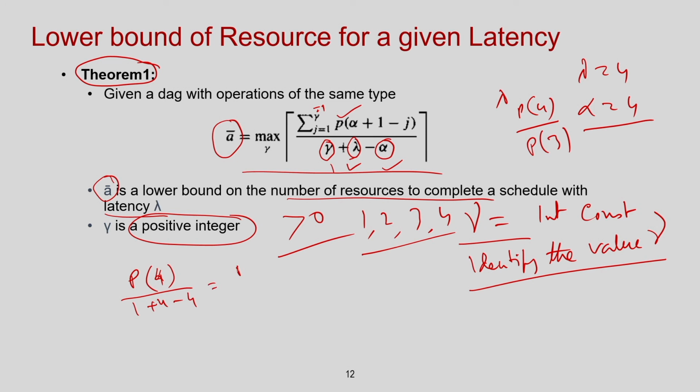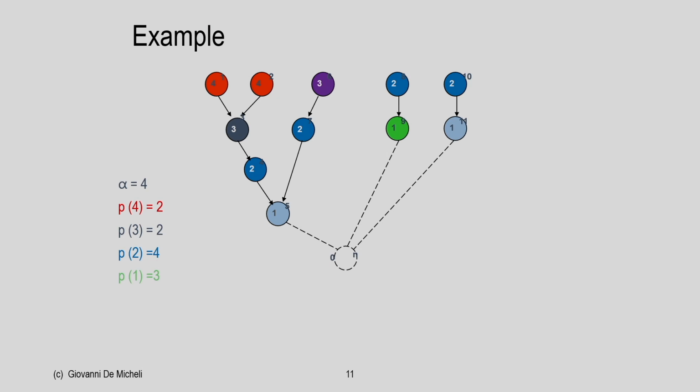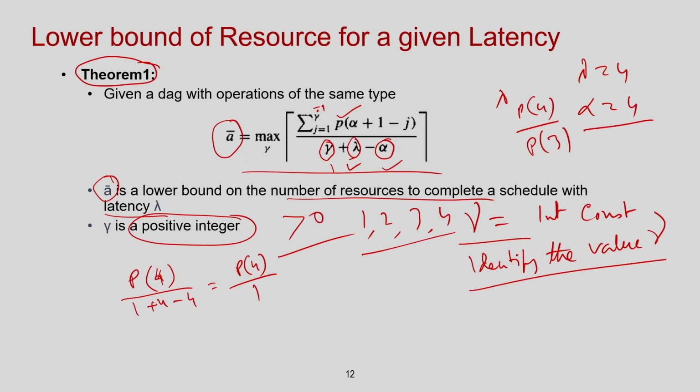So this becomes P 4 by 1. That means the number of nodes having level 4, and in my example such nodes are 2. So this will give me the value 2. So when gamma equal to 1, I get a bar equal to 2.